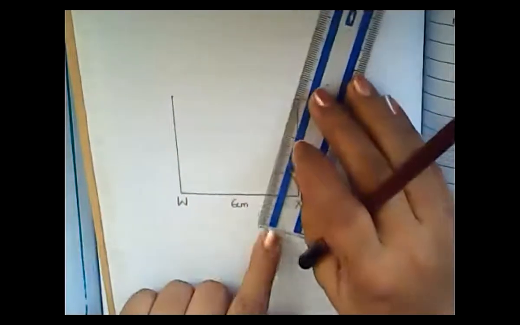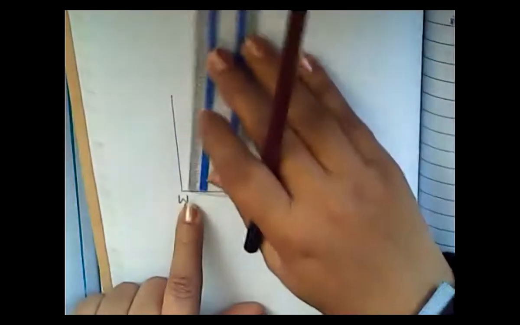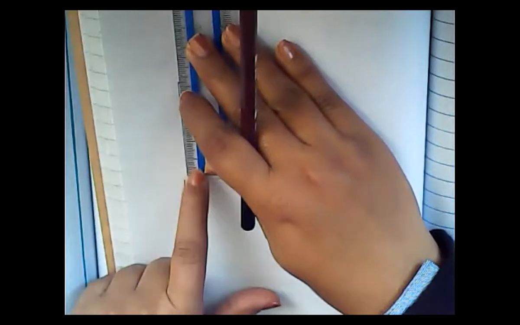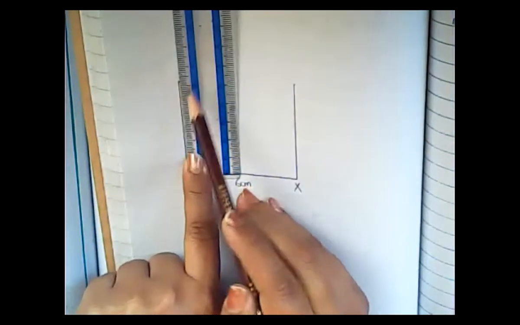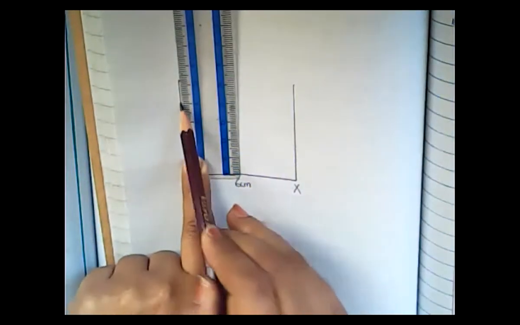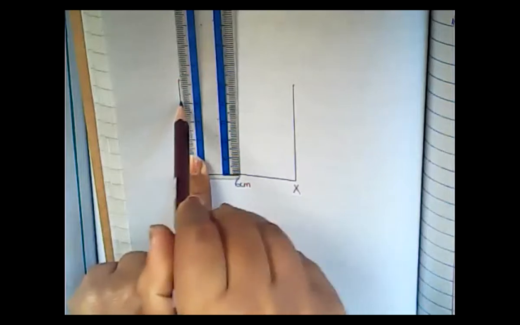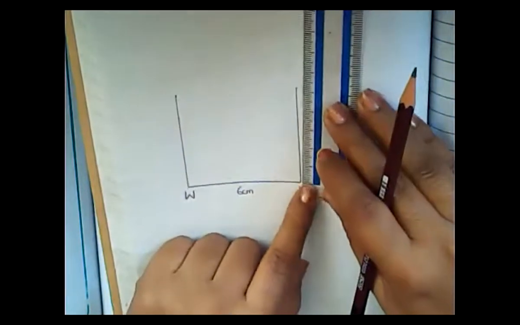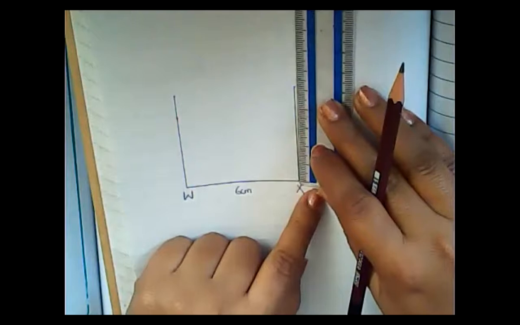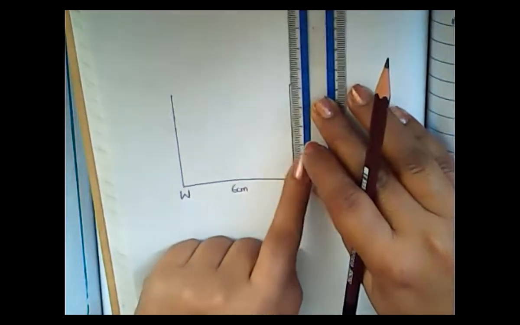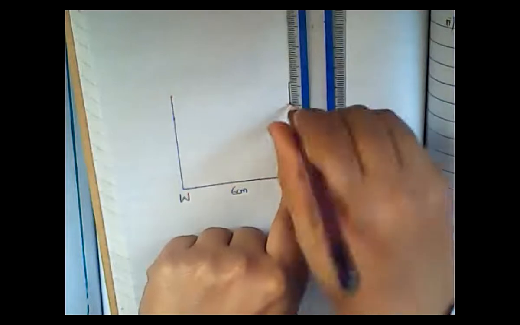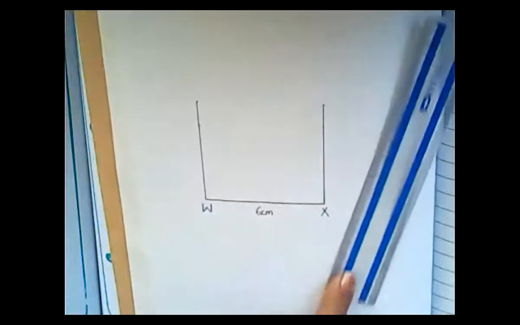Place the zero point on point W, and mark at 4 centimeter. Where is 4 centimeter? Here it is. So make a point at 4 centimeter. Similarly, you will do this line as well, because these two lines should be equal to 4 centimeter. And at this point you will make a small dot here. Understand?